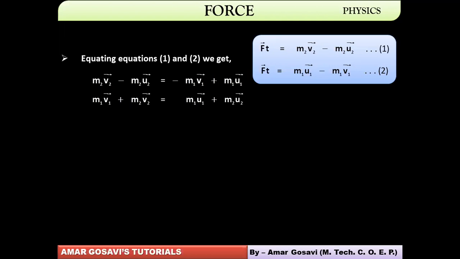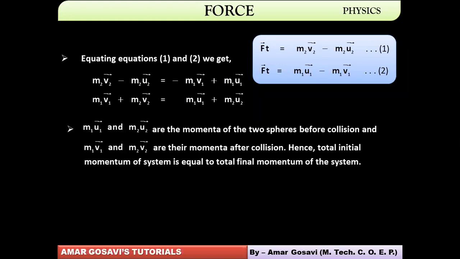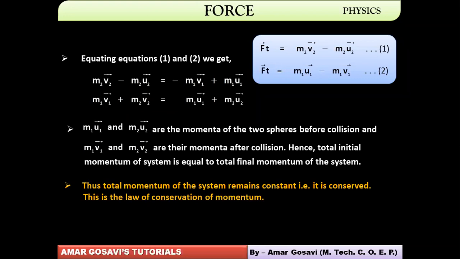They collided on their own, and ultimately we proved that the total momentum before collision is equal to the total momentum after collision. You can see, momenta is a plural form. So the plural form of momentum is momenta. This is how we have proved that the initial momentum is equal to the final momentum, and thus you can see the total momentum of the system remains constant, that is, conserved.